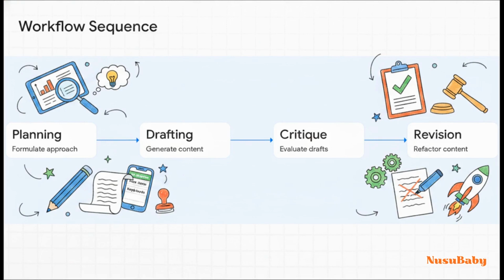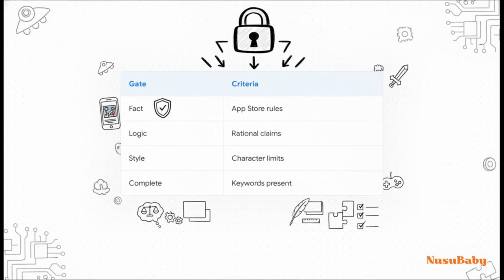This creates a highly disciplined, declarative workflow sequence: planning, drafting, critique, and revision. Let's ground this in reality for a second. Say you want to independently generate and run Android A/B testing metadata. First, the planning agent looks at your current App Store metrics and formulates a keyword strategy. Second, a drafting agent generates 3 new variations of your app description. Third, a critique agent evaluates those drafts against Google Play's strict policy guidelines. And finally, a revision agent refactors the copy to fix any flagged issues. It's a whole pipeline.